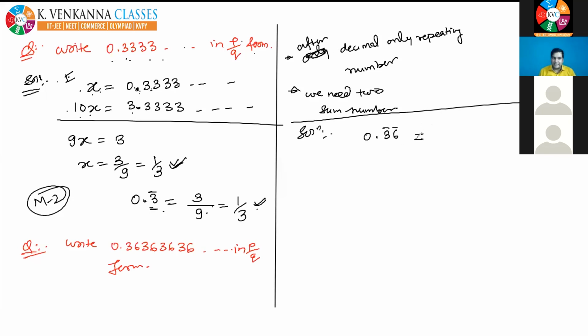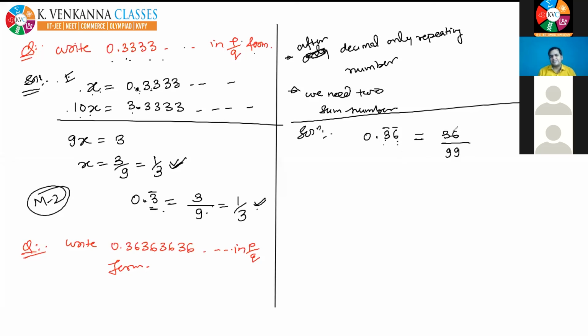Absolutely correct, Jasmine. 3 and 6 are repeating, so write 36. Now the question is, how many digits are repeating? The answer is 2 digits are repeating. So in the denominator, you have to write two 9s. I think the shortcut is clear to all.